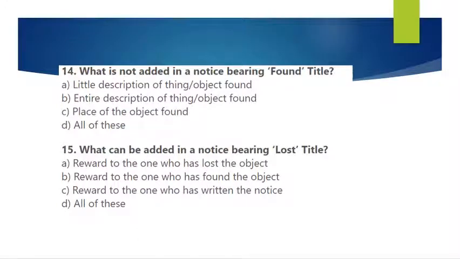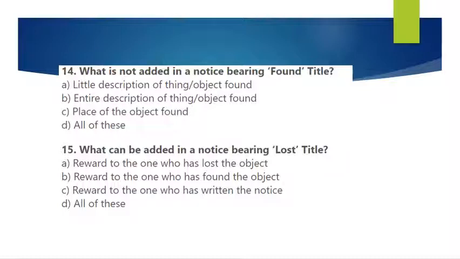Question number 14. What is not added in a notice bearing found title? Little description of thing or object found, entire description of thing or object found, place of the object found, all of these. So what is not added? Read the question properly. What is not added in the notice of found? Entire description, yes, it is required.